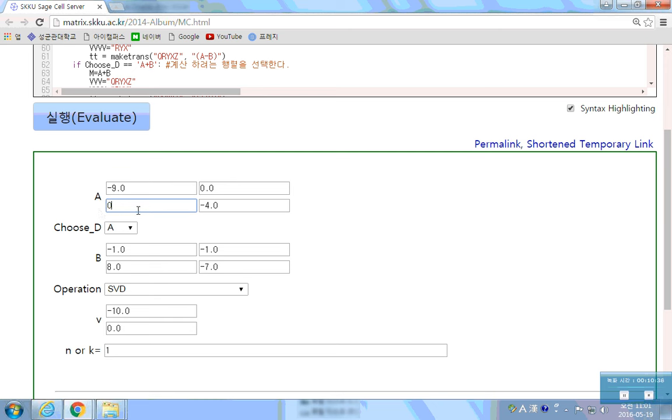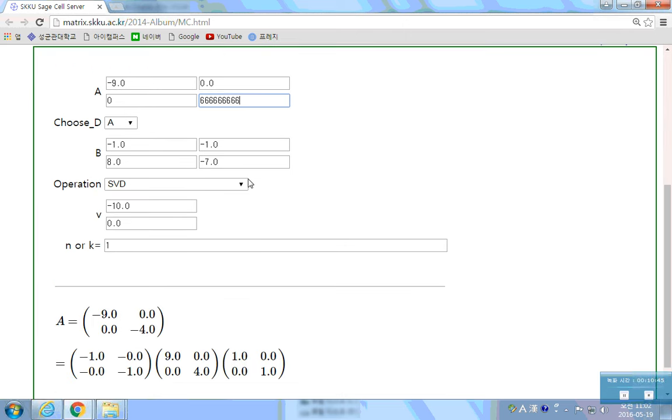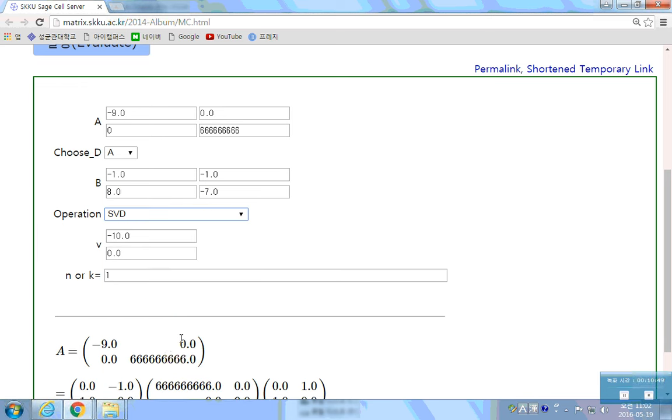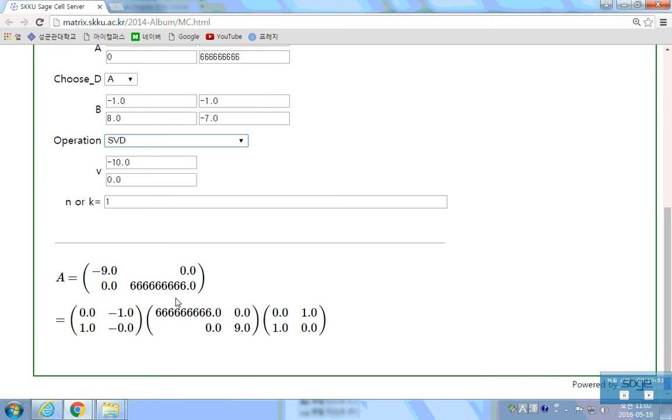So if you change the matrix here, for example, if you make another matrix like this, then what will the singular value decomposition be? Then you have U, sigma, V transpose here.